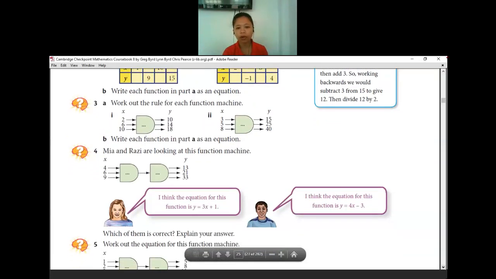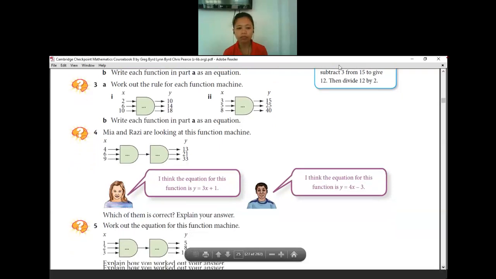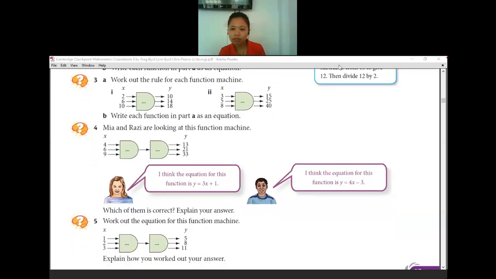What do you think? The boy or the girl one that is correct? You said boy. What about the others? James said it is boy. What about the others? Do you agree also? Okay, let us check if it is with the boys. What is the function machine of the boys? The equation is times 4 and then minus 3.